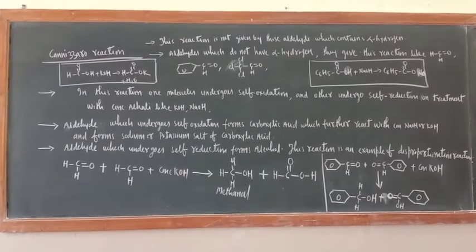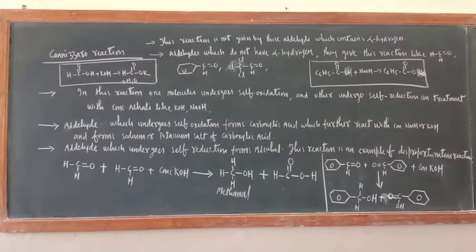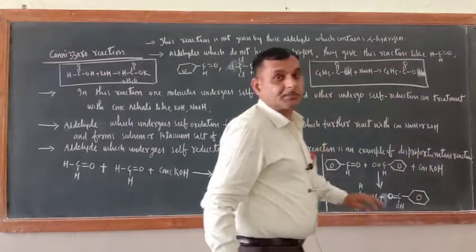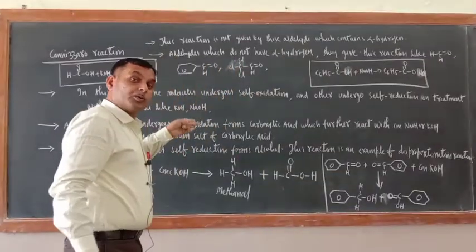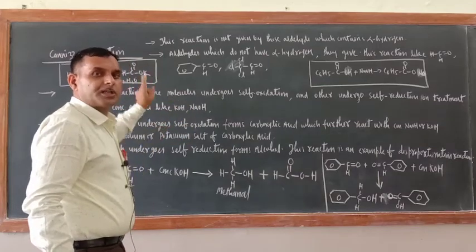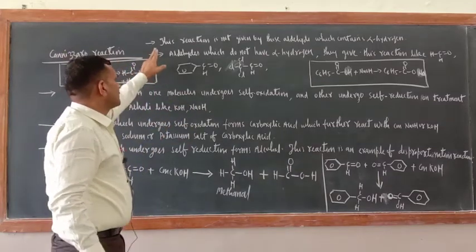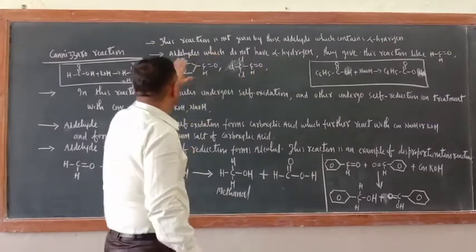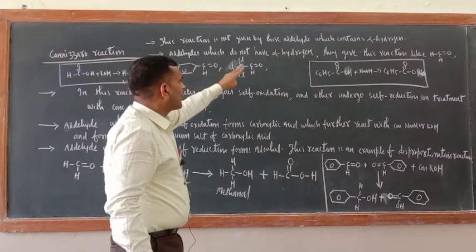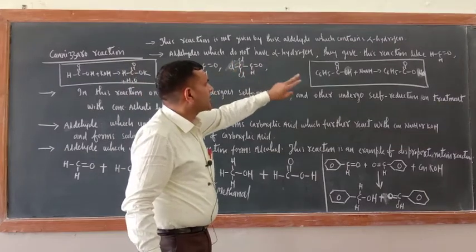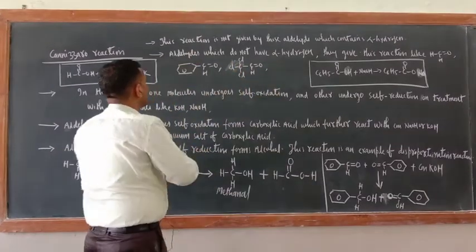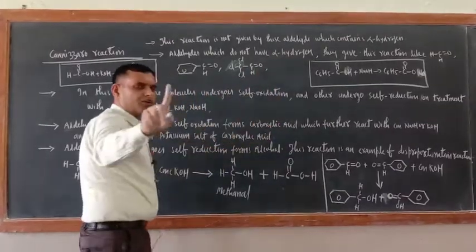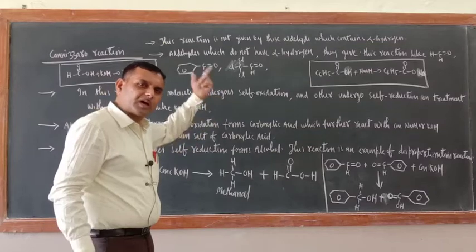Okay, so next one is the Cannizzaro reaction. Remember, the Cannizzaro reaction is not given by those aldehydes which contain alpha hydrogen. Those which do not have alpha hydrogen give the Cannizzaro reaction. Those that have alpha hydrogen will give the aldol condensation.